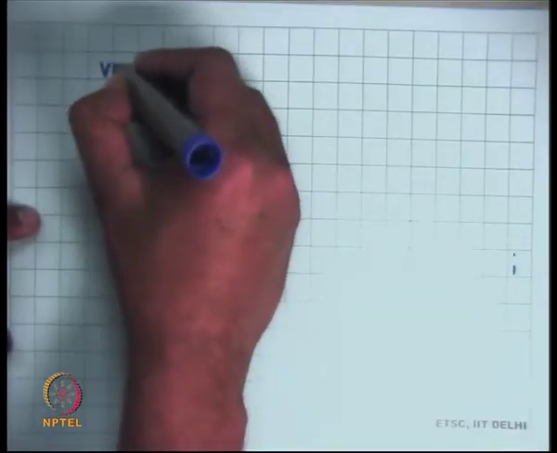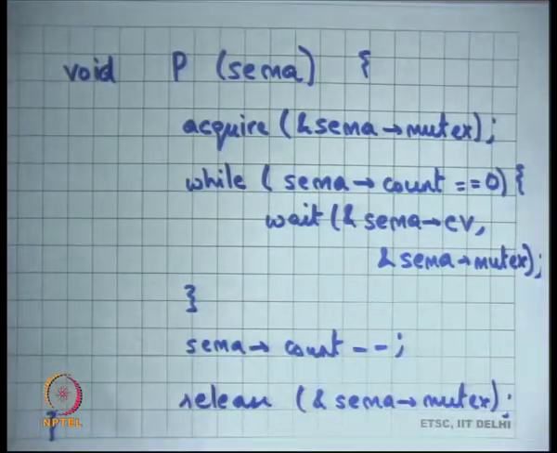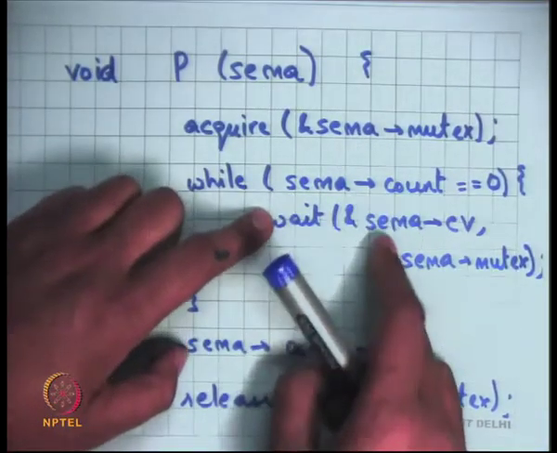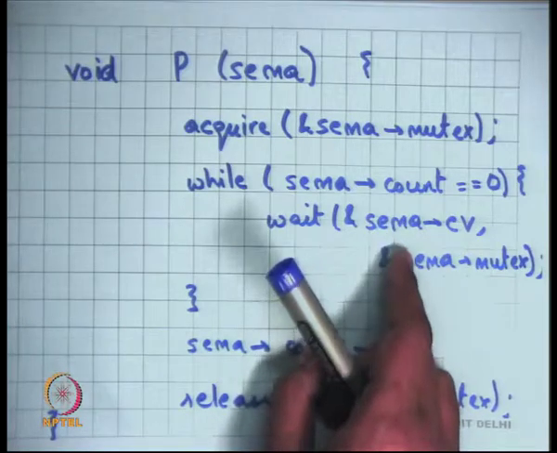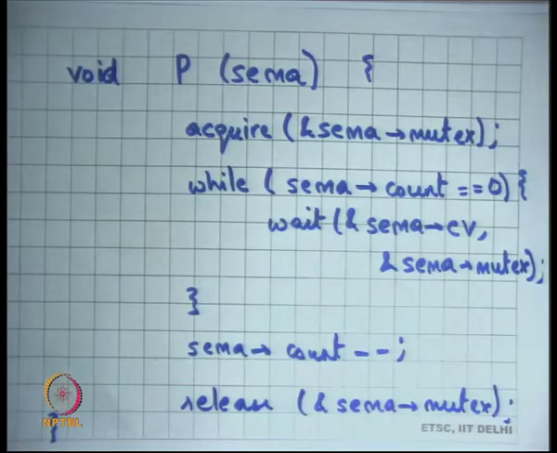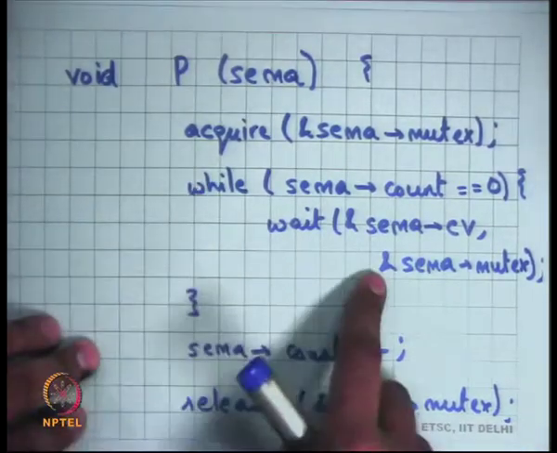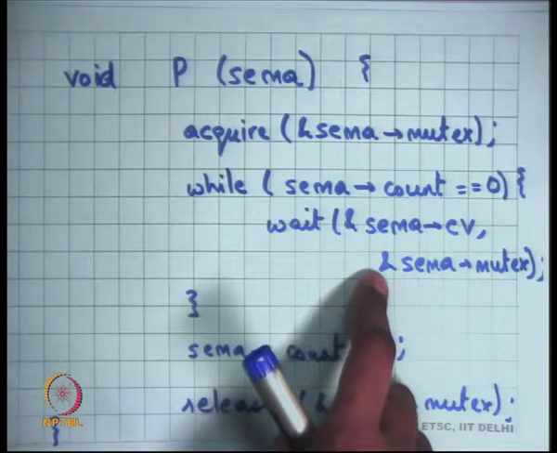Student: Sir, when we call wait and pass the mutex as the argument, the wait function will release the mutex on its own. So why do we need to release it again? Instructor: The wait function releases the mutex, but it also reacquires it after waking up. It doesn't just release; it also reacquires it. So at any time you are outside wait, you would hold the mutex in this code.